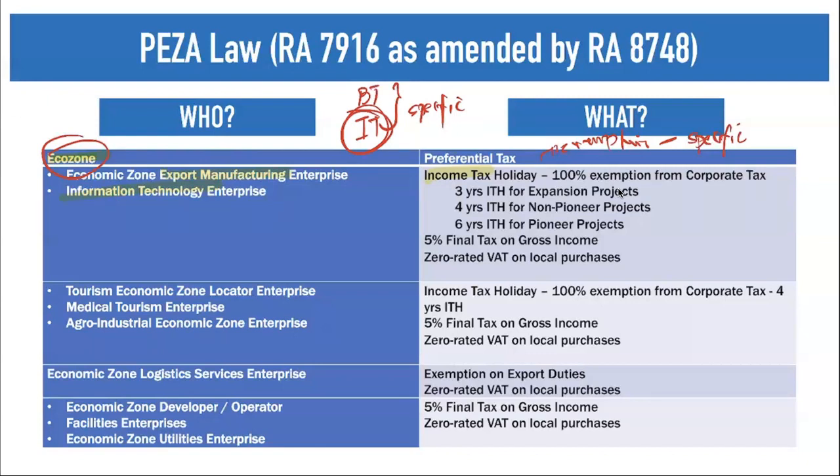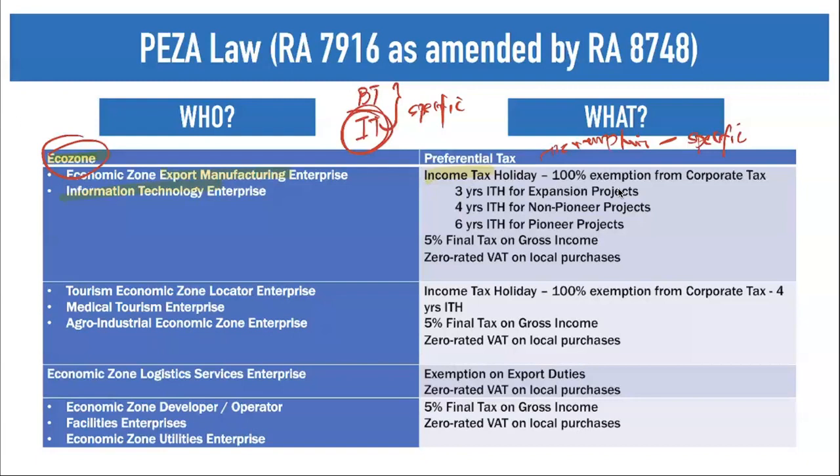So what do we mean by non-pioneer and what do we mean by pioneer? When we say it is pioneer or non-pioneer, actually it is based on the definition of your Bureau of Investments or your BOI or your investments code. So under the investments code, when we say pioneer projects, it means that these are certain business enterprises or business transactions which are not yet being done here in the Philippines. So it is first time. It is a first time operation of that particular business in the Philippines.